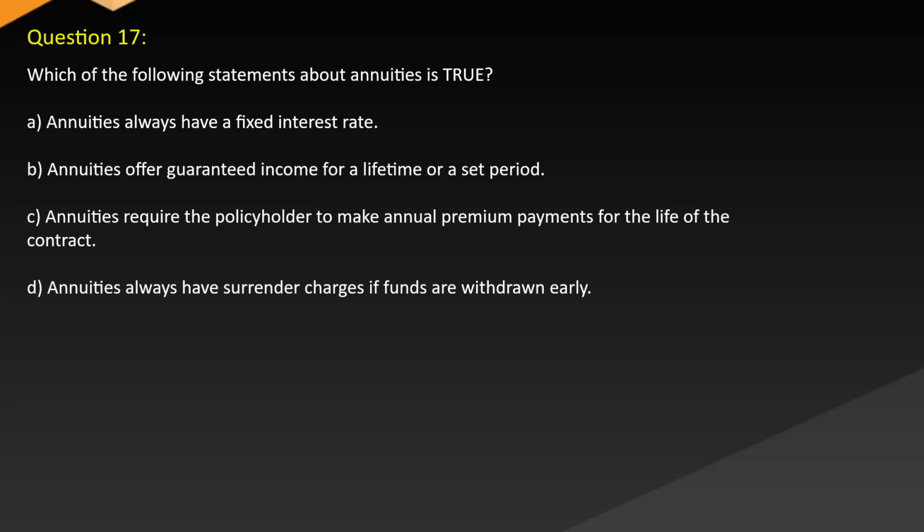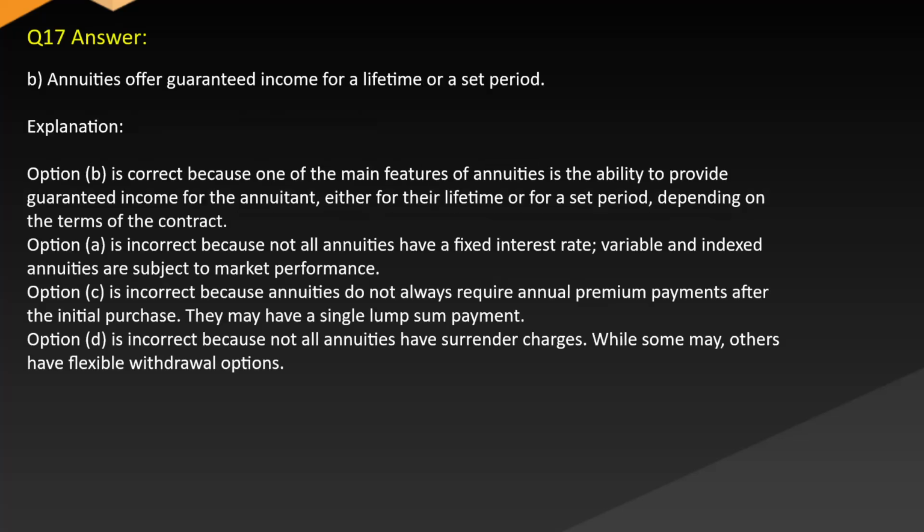Question 17. Which of the following statements about annuities is true? A. Annuities always have a fixed interest rate. B. Annuities offer guaranteed income for a lifetime or a set period. C. Annuities require the policyholder to make annual premium payments for the life of the contract. D. Annuities always have surrender charges if funds are withdrawn early. Answer: B. Annuities offer guaranteed income for a lifetime or a set period.